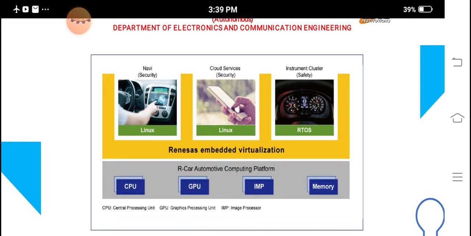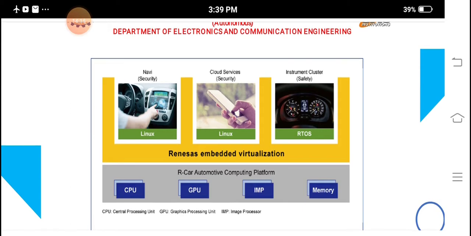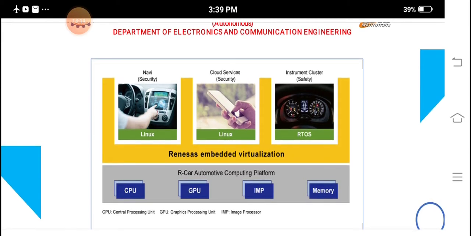H series is also available, that is R-Car H1, H2 series. H1, H2 series are applicable for premium class devices that integrate a quad core ARM processor. We are using it at a frequency of 1 GHz. We are using the R-Car H1 processor.